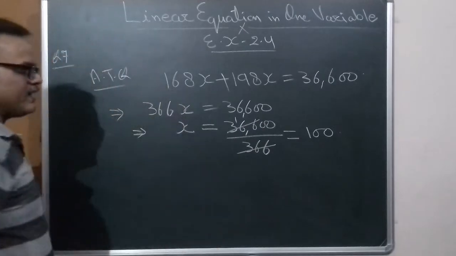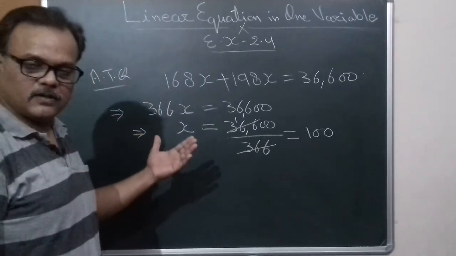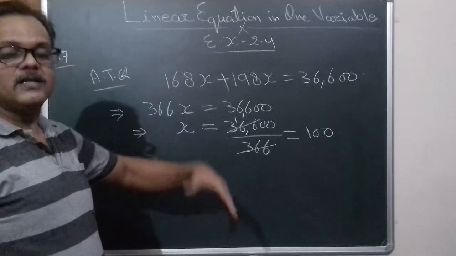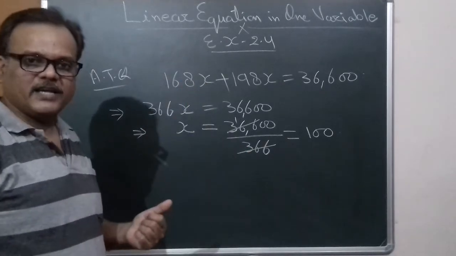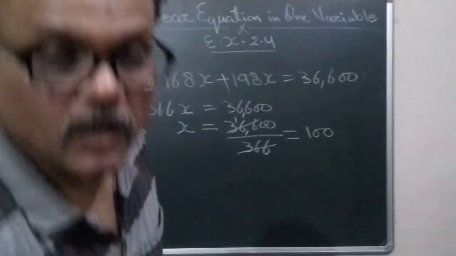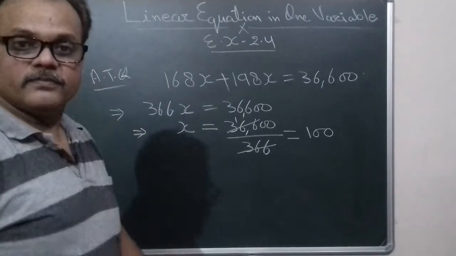So the value of x is 100. At the very start we assumed the length of the material to be x, and per trouser it is 2 meters.